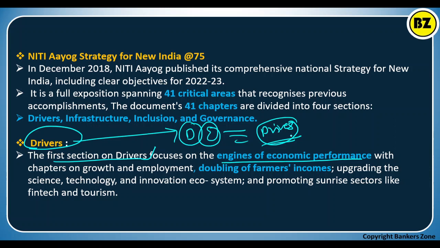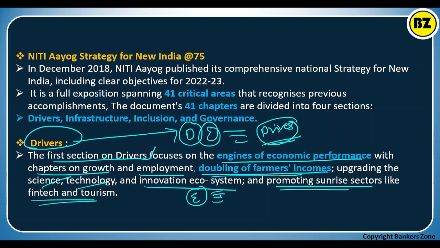It has chapters on growth and employment, doubling the farmers' income, upgrading the science, technology and innovation ecosystem, and promoting sunrise sectors like fintech and tourism. So for that purpose they have targeted doubling of farmers' income, and giving a boost to the sunrise sectors.